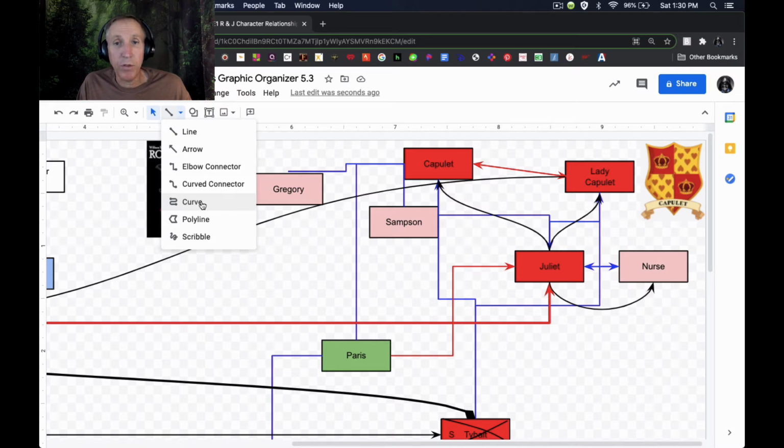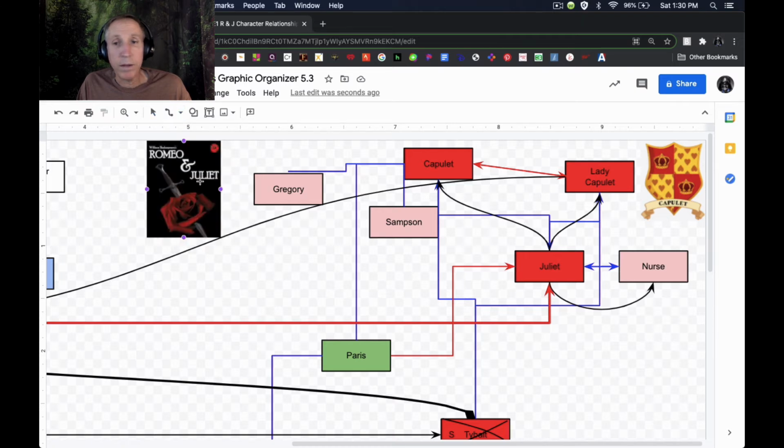I'm going to make the arrows from Capulet, Lady Capulet, and Nurse going towards Juliet. I'm going to make those red. And the ones that are going from Juliet to those other three characters will be black. I'm going to move this one up to here. Let's make it a bent elbow connector. Can we do that?